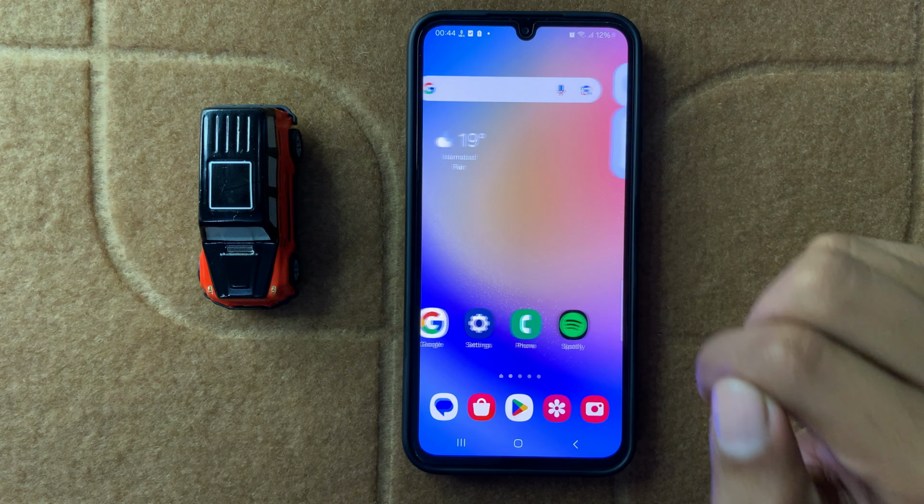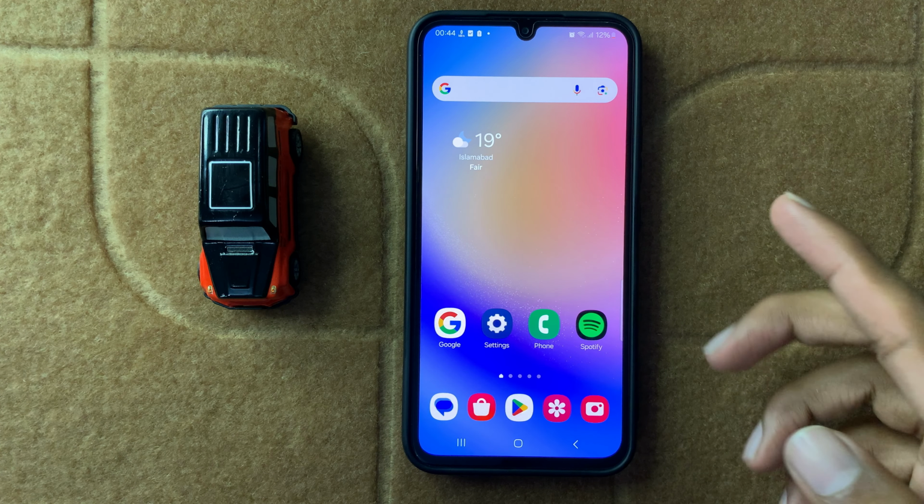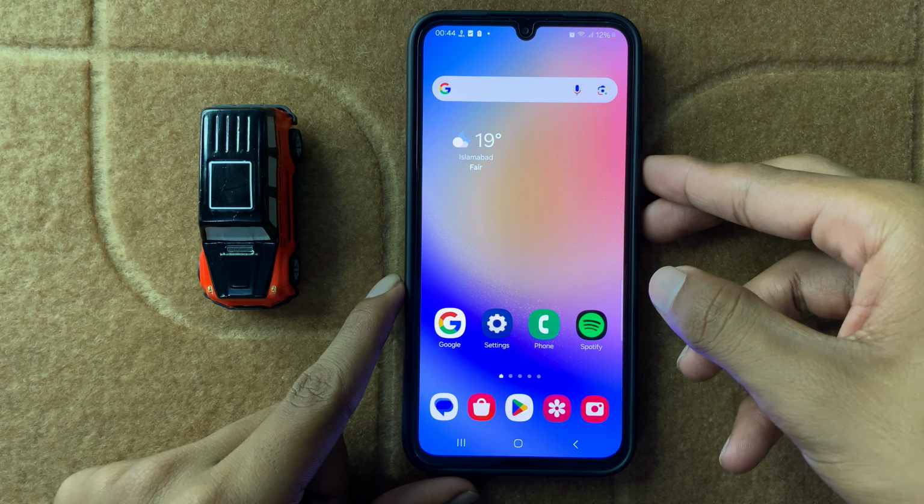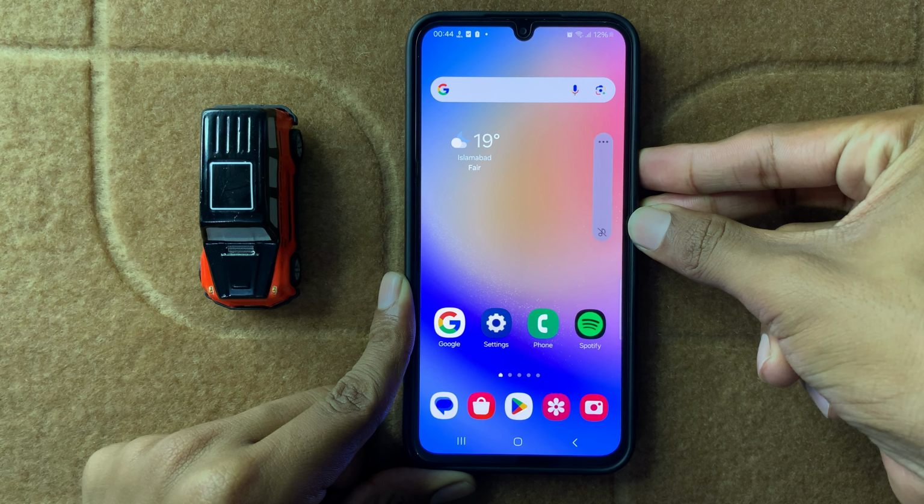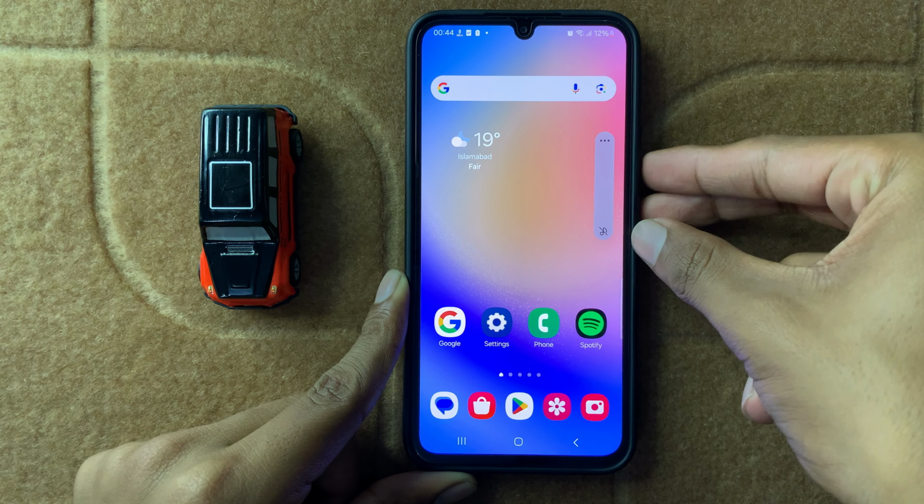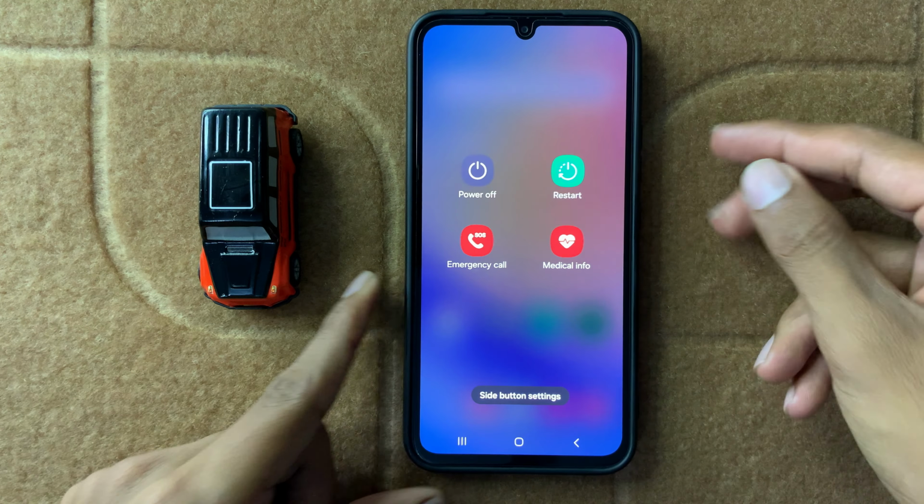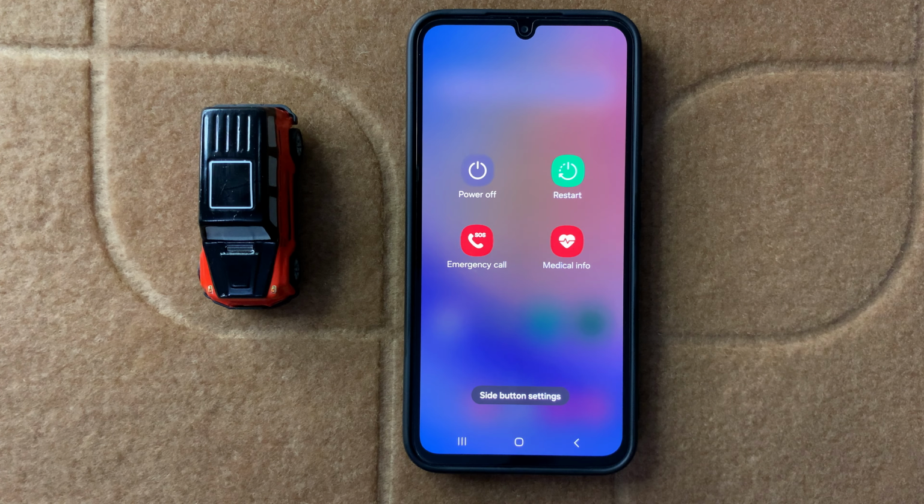First of all, restart your device. To restart your device, press and hold the volume down button and power button at the same time, like that. And then click on restart.